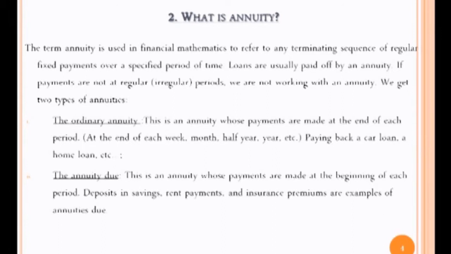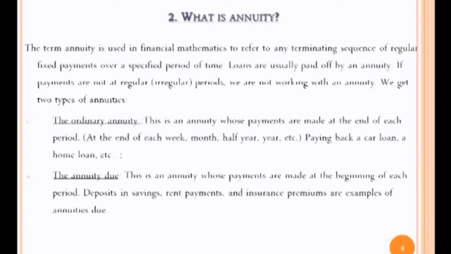What is annuity? The term annuity is used in financial mathematics to refer to any terminating sequence of regular fixed payments over a specified period of time. Loans are usually paid off by an annuity. If payments are not at regular periods, we are not working with an annuity. We have two types of annuity: ordinary annuities and annuity due.